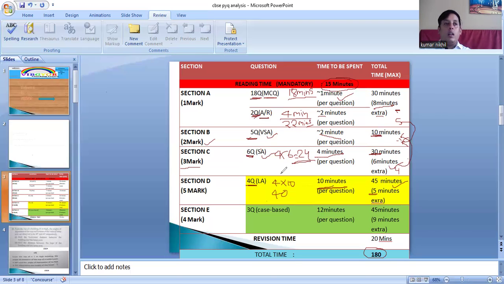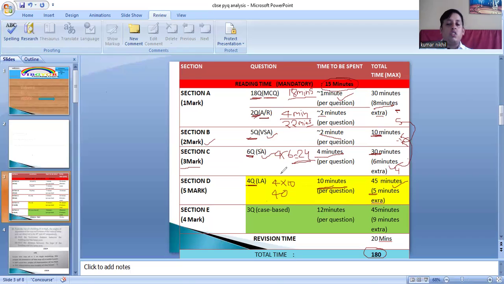It's not about what you are assuming, it's about what the question gives. Many students are not getting scores because they don't read the question correctly and they answer according to what they have thought.